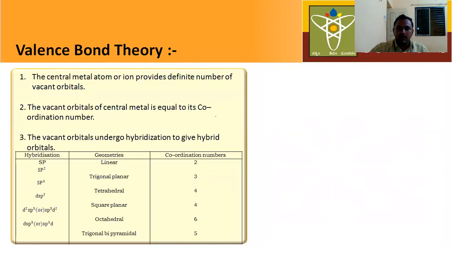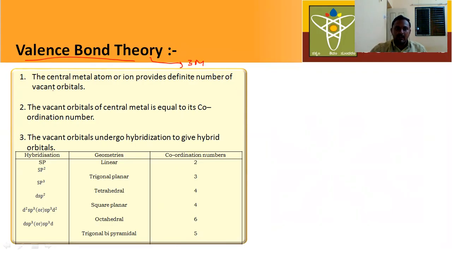Next, let us discuss valence bond theory. It is also very important for 3 marks. There are 4 compounds here, and between these 4 compounds, definitely you will get one compound for 3 marks. Later I will show. Now let us discuss the postulates of valence bond theory.